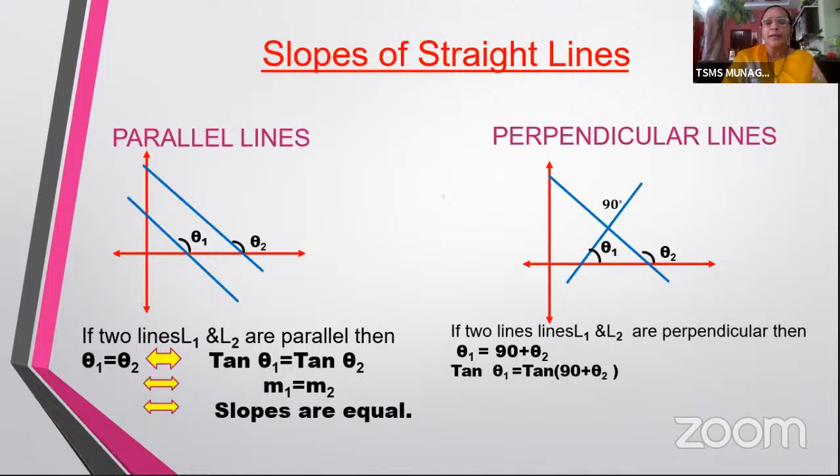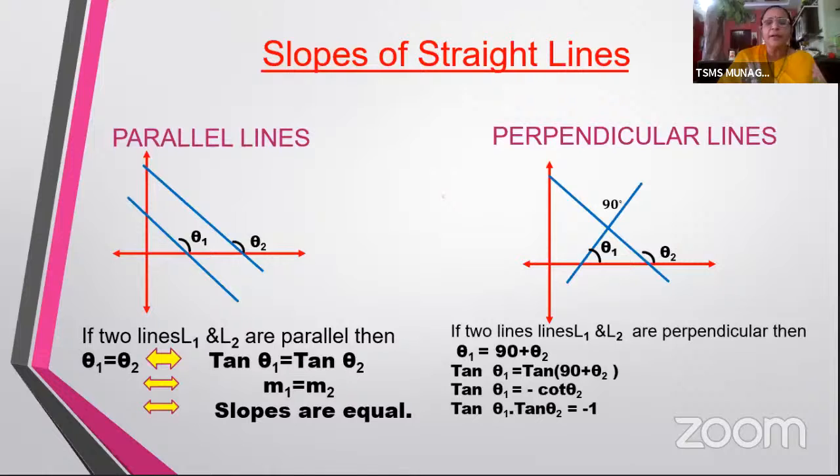And so taking tan on both sides, tan theta 1 would be equal to tan of 90 plus theta 2. You will learn about the derivations of all these tan of 90 plus theta in your trigonometry. Now, just remember tan of 90 plus theta 2 is minus cot theta 2. And you know, tan and cot are reciprocal to each other. You have learnt in your 10th class, cot is nothing but 1 by tan. So bring the tan to the other side, that is the left side. You will see that tan theta 1 into tan theta 2 is equal to -1.